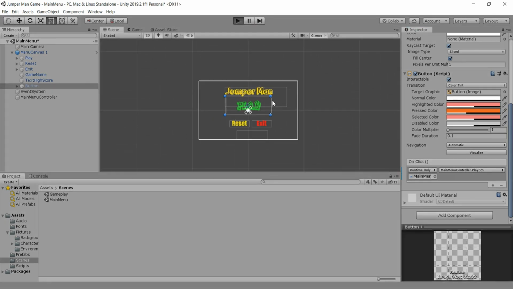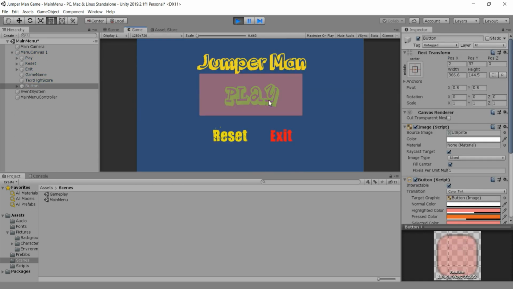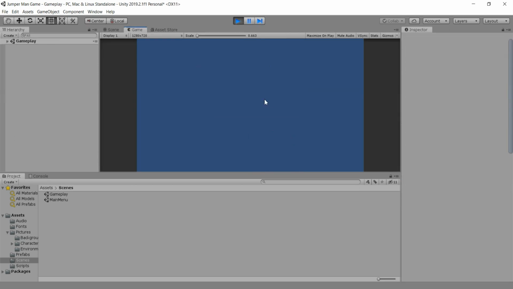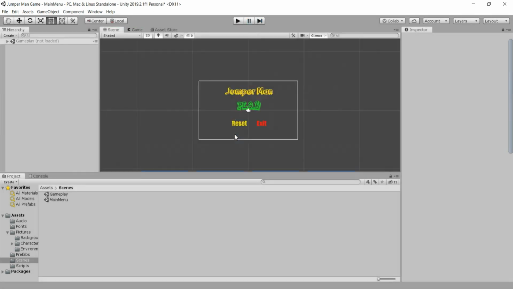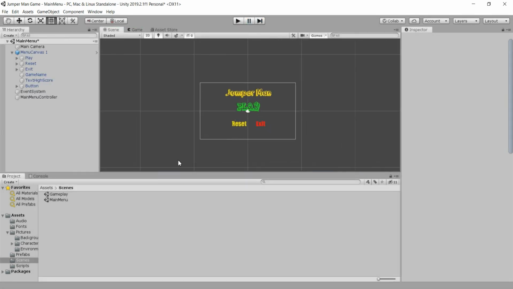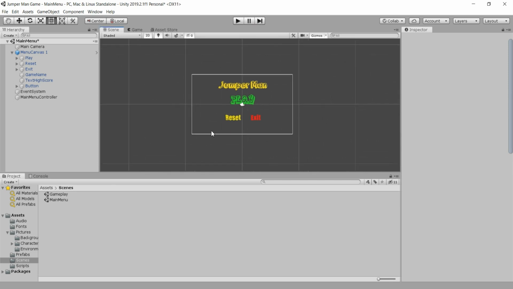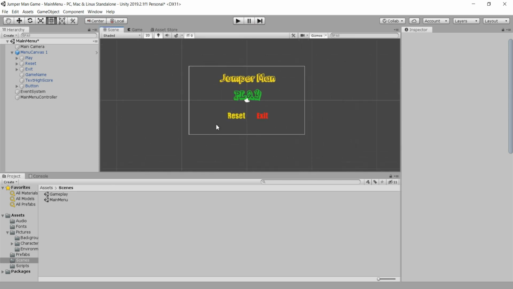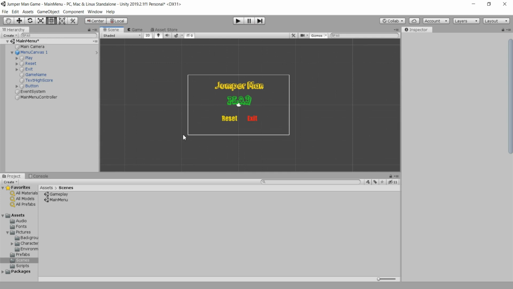So now test this out one more time. And now when we go here and click the play button, we are transferred here in the gameplay scene. So you see here where I'm pointing with my mouse, there is a gameplay, and we transferred ourselves into this gameplay scene. Awesome. And now guys, we coded everything so far for our main menu scene. Later on we'll come back and code these other behaviors for the reset button, high score, and so on and so forth. But for now, this is good so far.